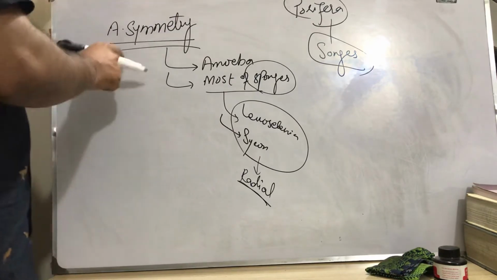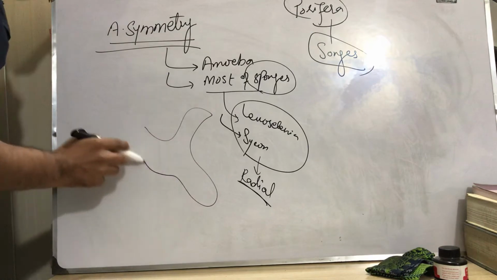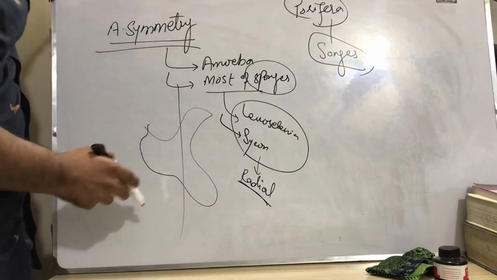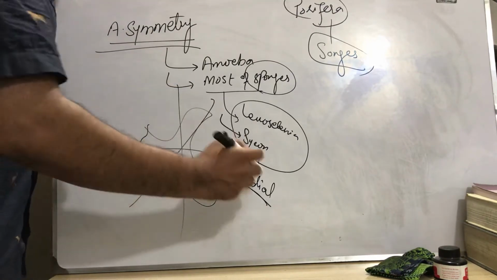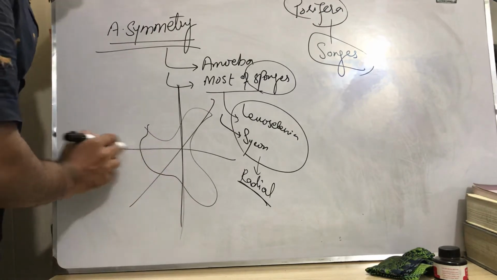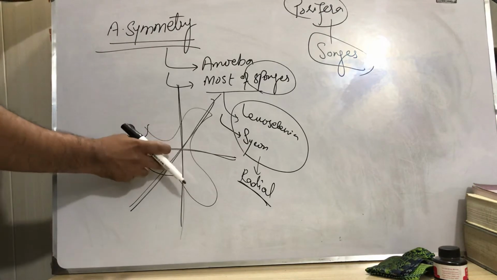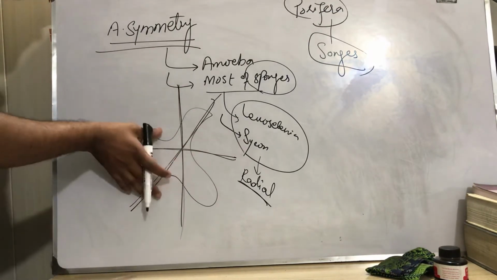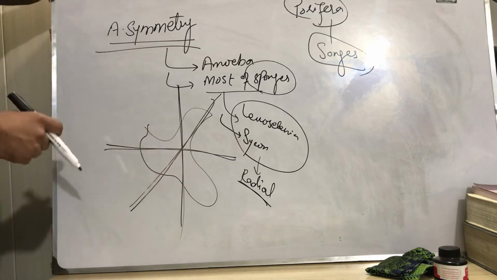So asymmetrical animals look like this. Even if we pass a vertical, horizontal, or diagonal plane, we can't divide the animal into equal halves. In this case we cannot divide, and in this case also we can't divide this organism into two equal halves. So we can say this animal has asymmetry, or doesn't have any symmetry.